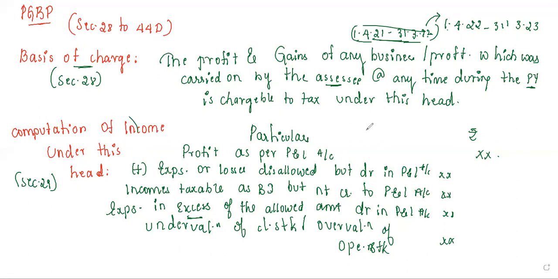Coming on to undervaluation or overvaluation: here is your stock, and for the stock you have some value. If the value goes up, we call that overvaluation. If the value comes down, we call that undervaluation. If there is undervaluation of closing stock, you take it here. If it is overvaluation, you take it over here. Sometimes both will be there, but it's a very rare case. Usually you may have either overvaluation or undervaluation. Any one will be given to you over here.